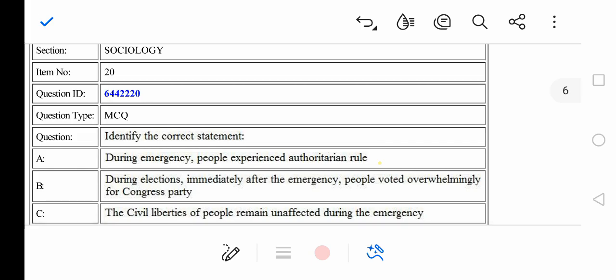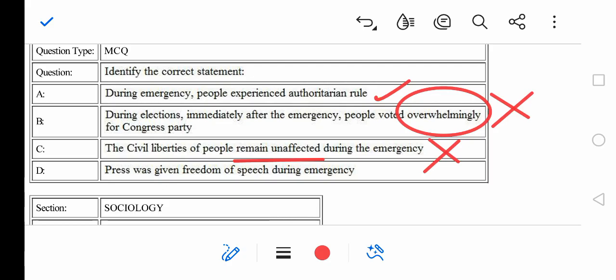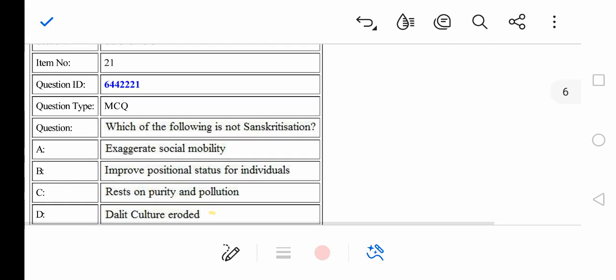Question number 20, identify the correct statement. During the emergency, people experienced authoritarian rule. Yes, definitely. It seems like it's option A only, but let's go ahead by reading all the options first. During elections immediately after the emergency, people voted overwhelmingly. Not at all. Civil liberties of people remained unaffected. No, they were affected. The press was given freedom of speech. No. So we were right. Option A is the correct answer. So going ahead with the 21st question.